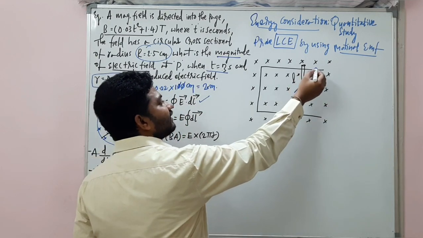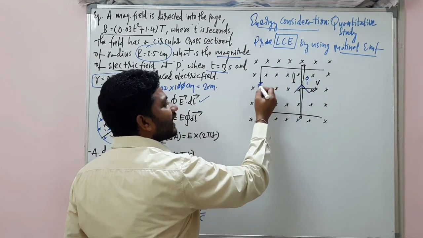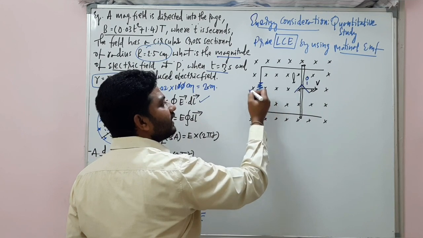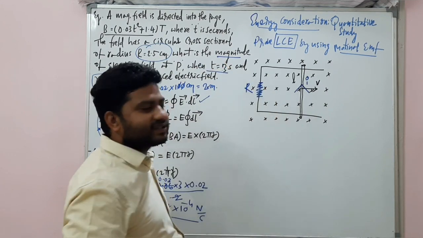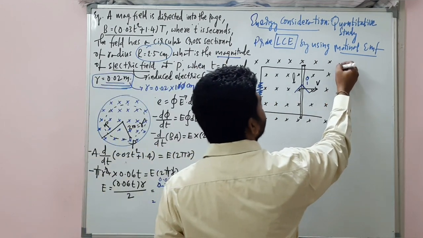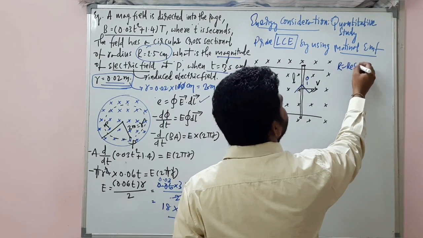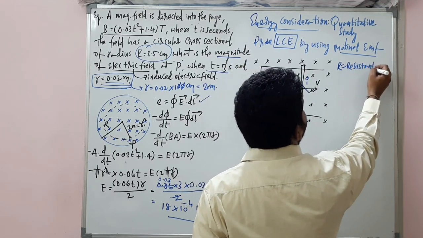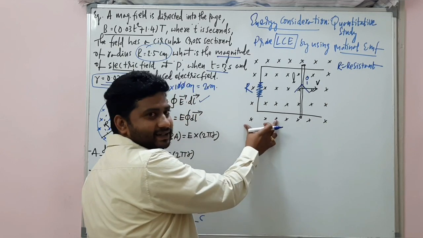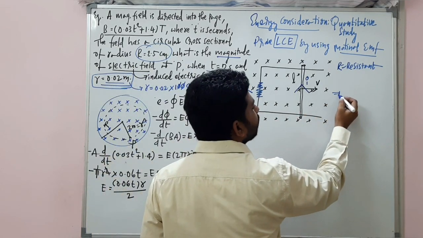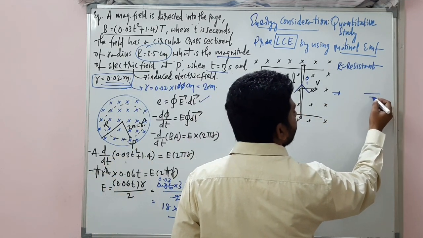And imagine this conducting frame has a resistance R. So let me write here, R is the resistance of the conducting frame. This we have already drawn in this way.